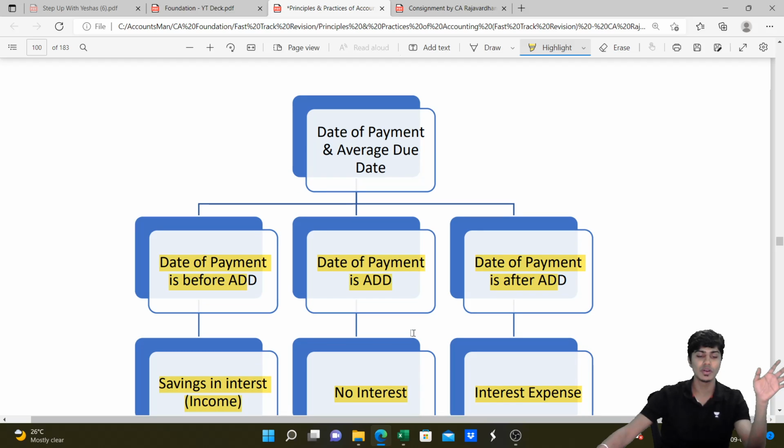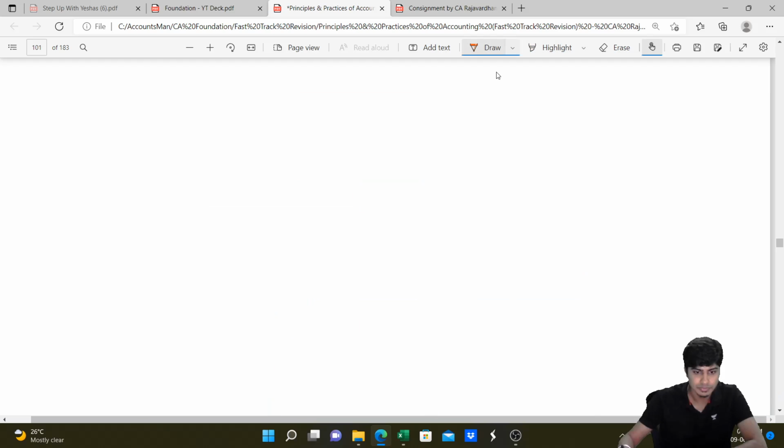Fantastic. How do we compute average due date? For all the multiple dates that we have, we will basically use this formula to compute average due date. A topic which is not very difficult, which I'll run through very quick. Yeah, so it will work this way.